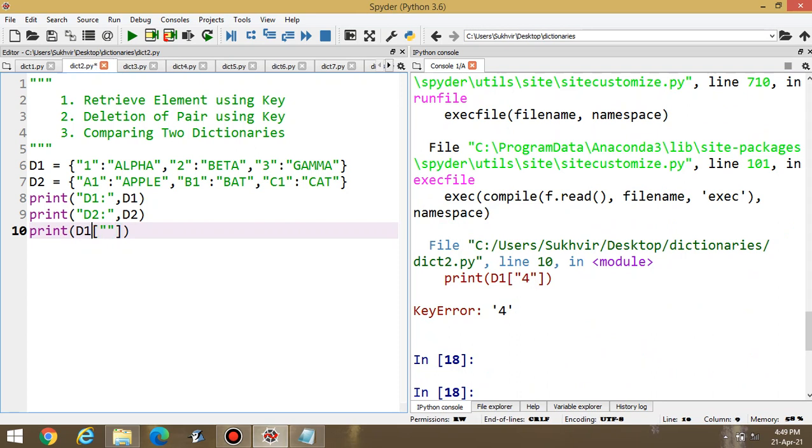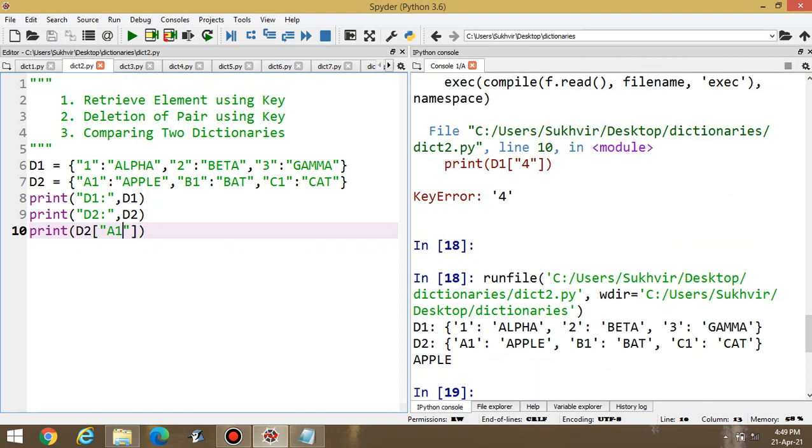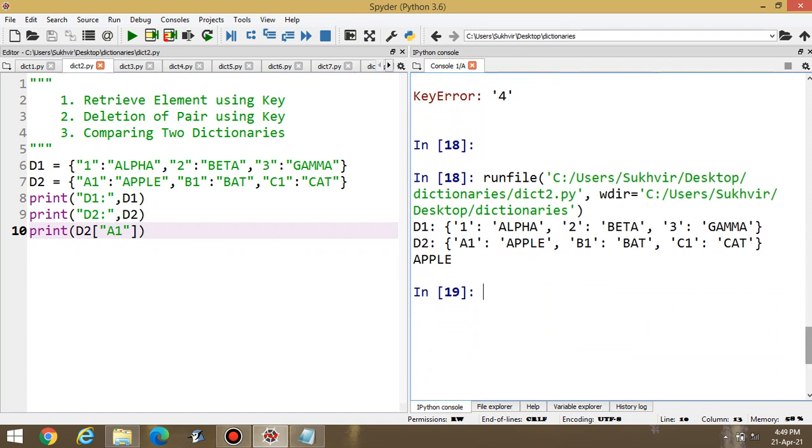If I am writing D2 and here I write A2 or A1, then execute the program, you can display apple here. This one is the first element of dictionary D2, or you can write here element with key A1 from D2.